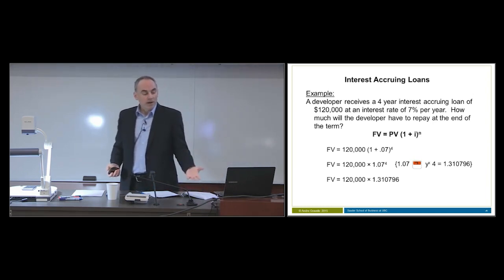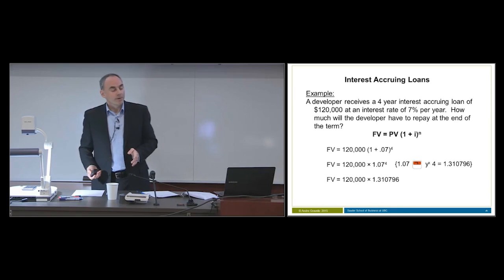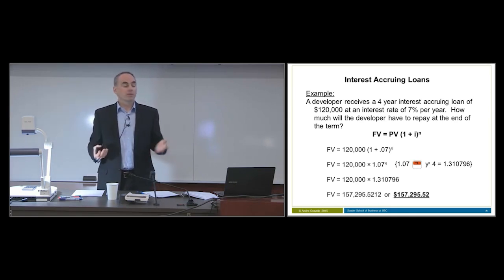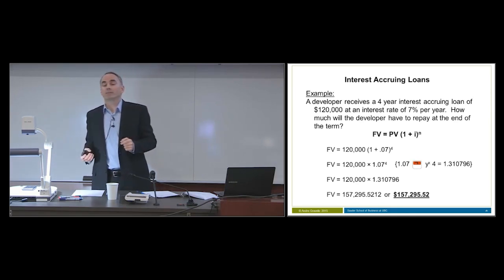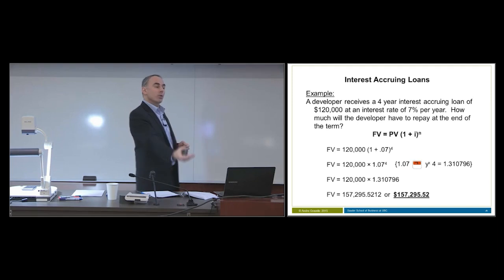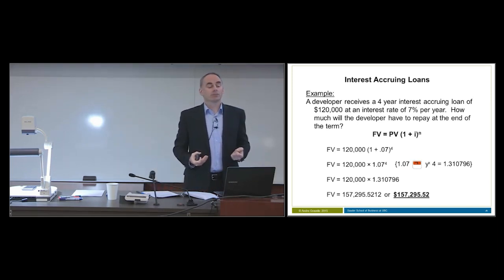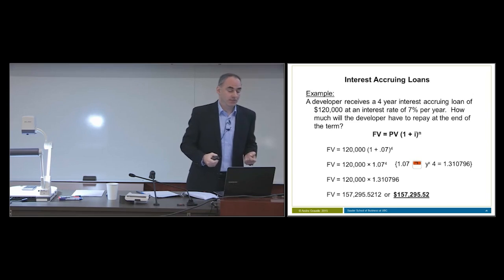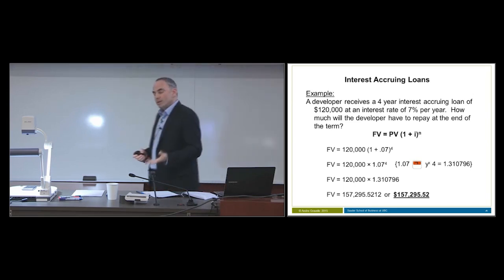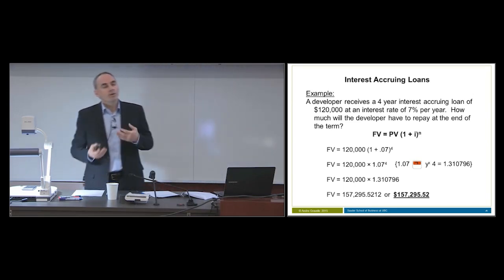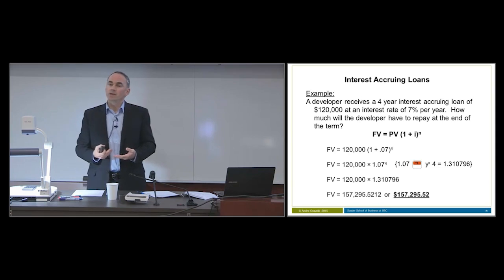Very last step would be to take our present value and multiply it by that factor. So multiply $120,000 by 1.31, and we'll get a future value of $157,295. So at the end of the 4 years, the developer would have to repay $157,295.52.